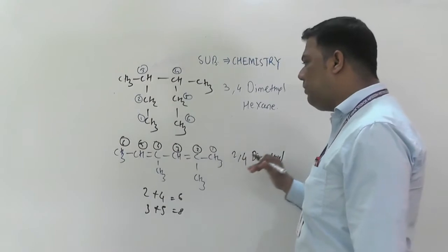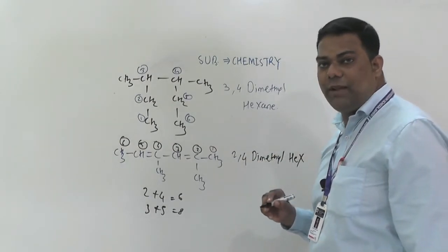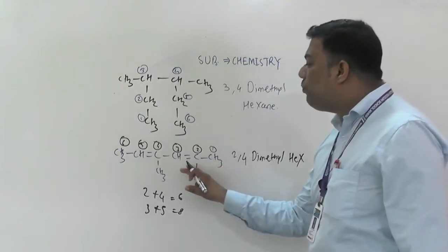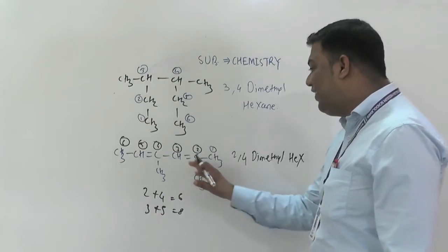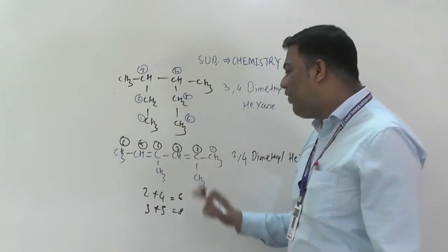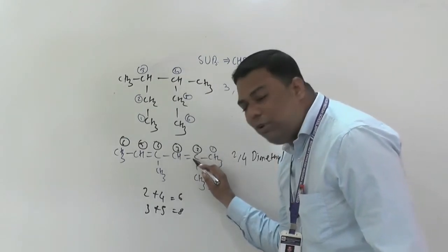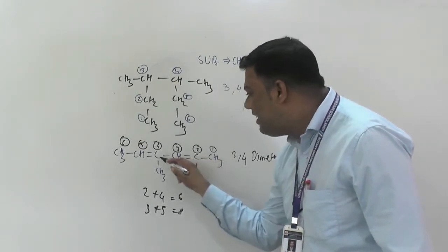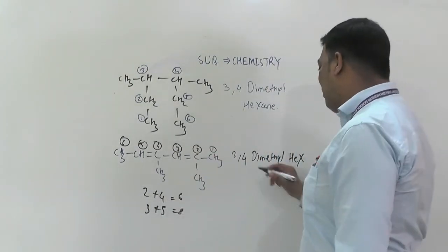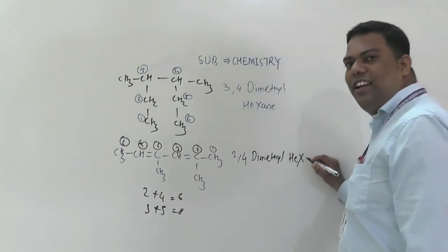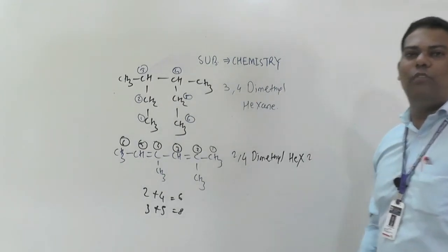Next, how many carbon atoms? 6. So you have to write hex, meaning 6 carbon atoms. Whatever position of the double bond is, you also have to mention. 2 and 4. Whatever double bond starts from this second carbon atom, and here from the 4th carbon atom, that position we have to write. 2 comma 4 dimethyl hex. Yes. Understood? 2 comma 4.